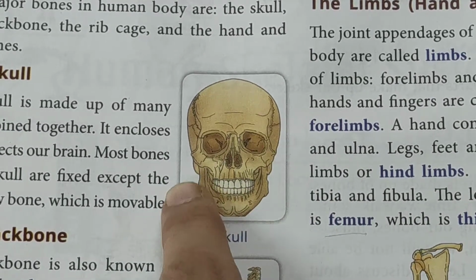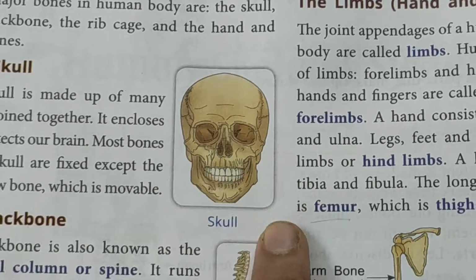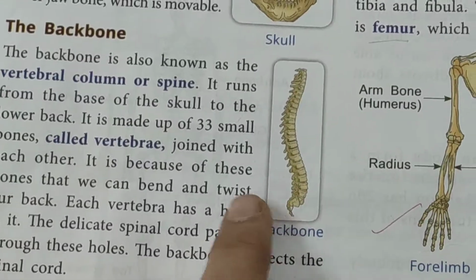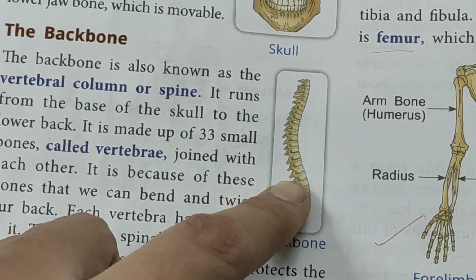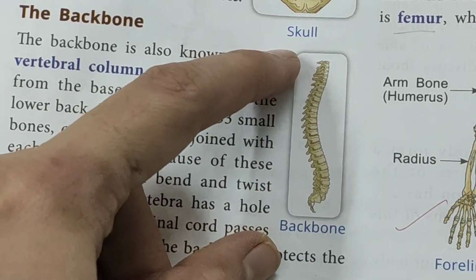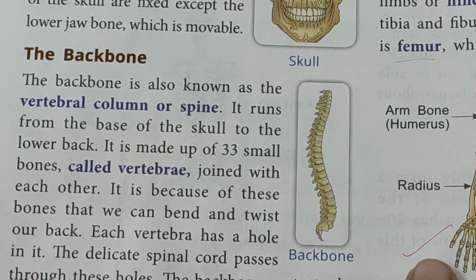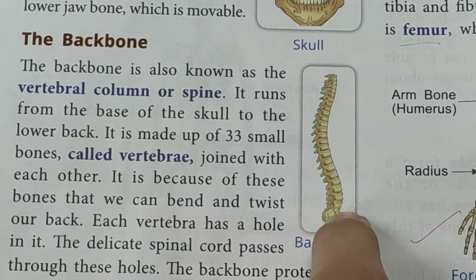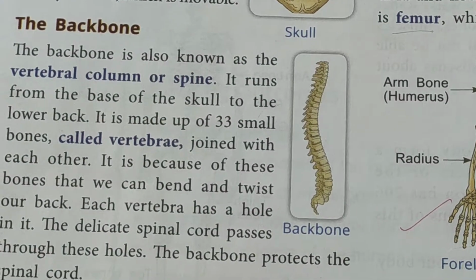Why is this part movable? Now you know, so that we can eat the food nicely, chew the food. Now here see, this is the vertebral column, that is your backbone, which is made up of how many small bones, children? 33. Okay. Now inside this, the spinal cord is being protected.